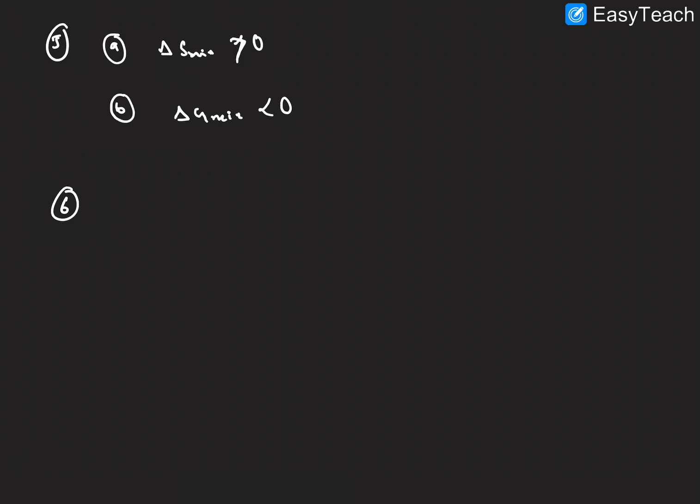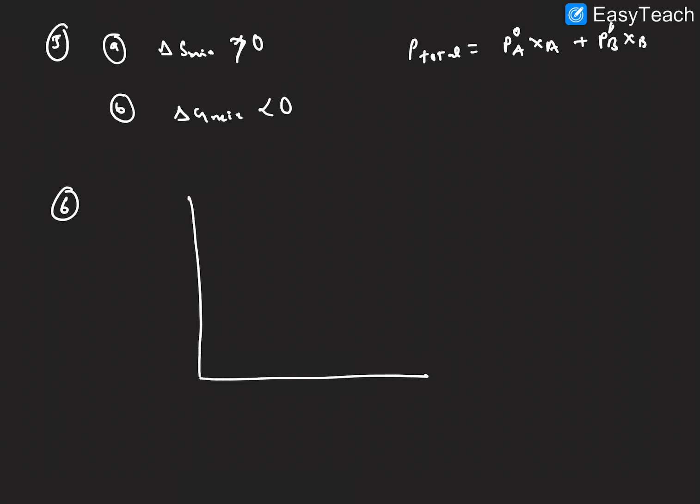Let us explain. So what is the formula of Raoult's law? P total equals P naught A XA plus P naught B XB. Here this is vapor pressure, right? This side we are taking solvent, XA equal to 1, XB equal to 0.